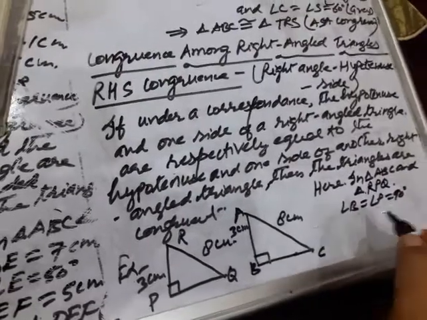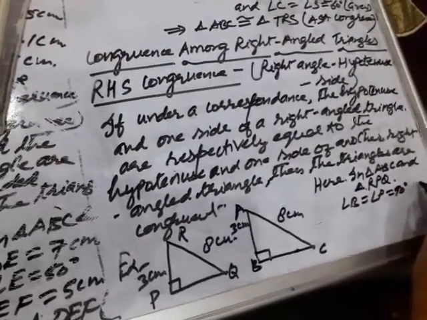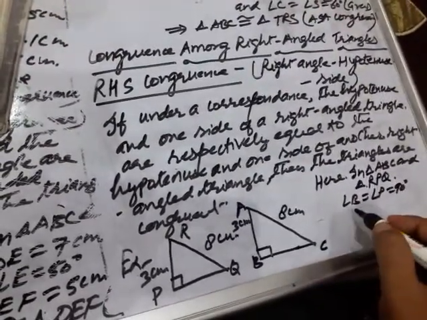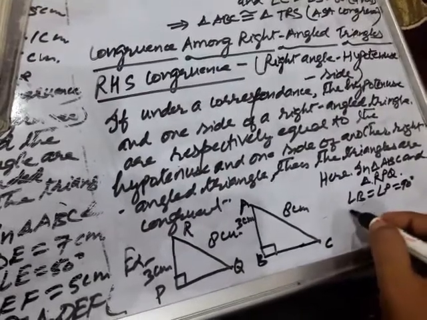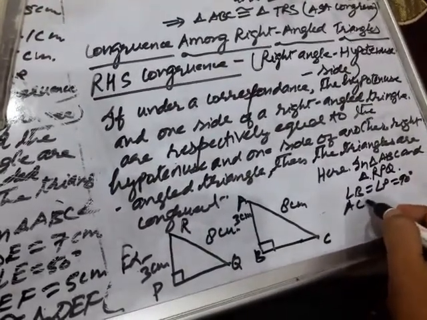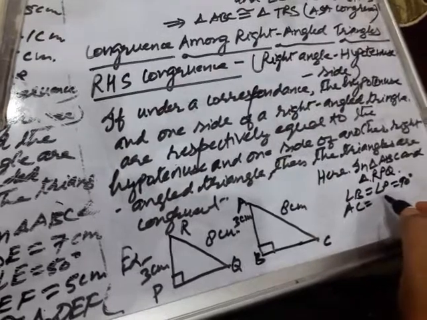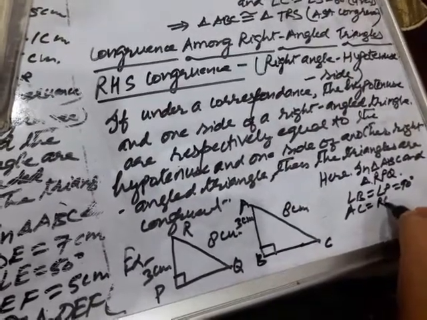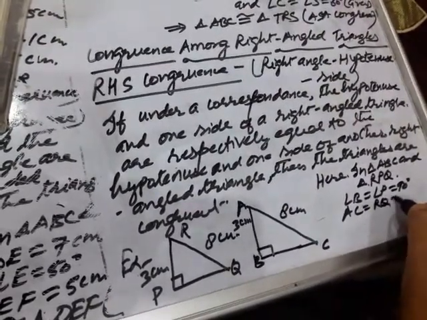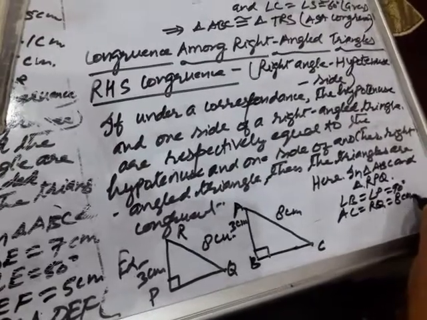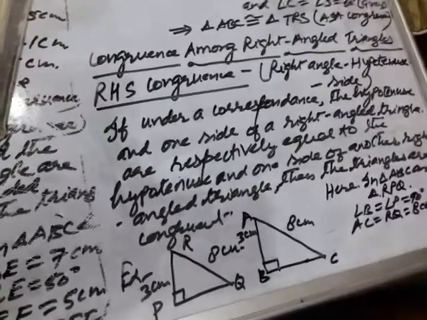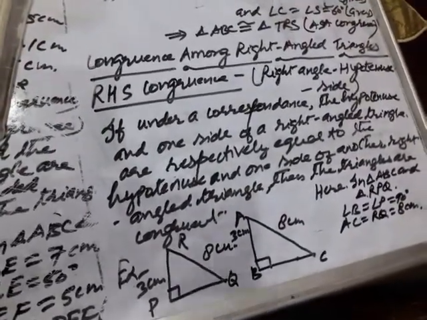That is given. Hypotenuse is what? AC equal to RQ, that is 8 centimeter.